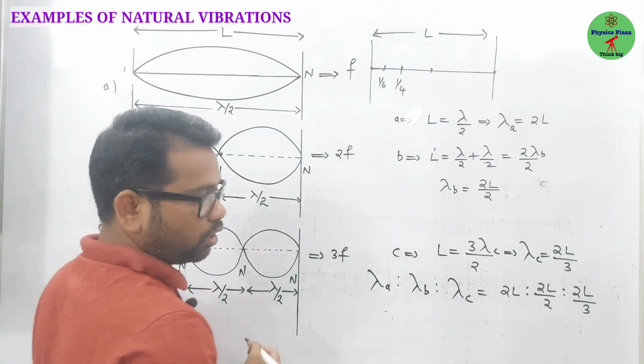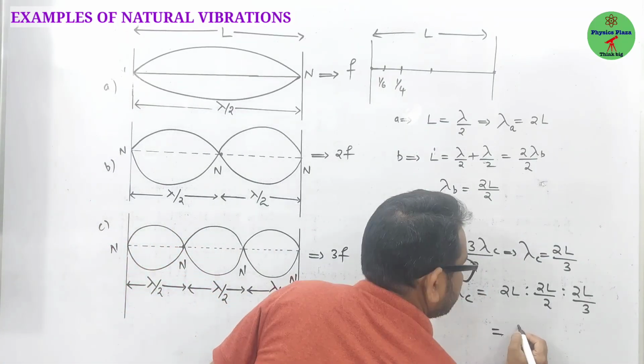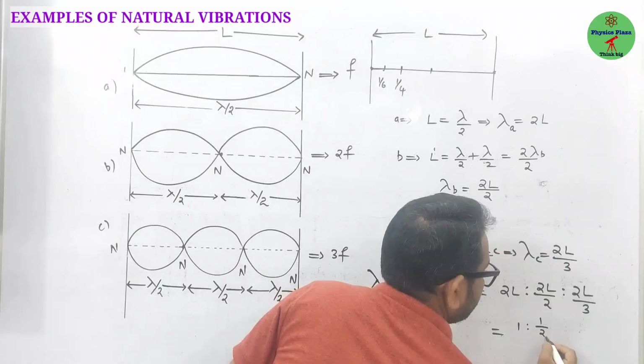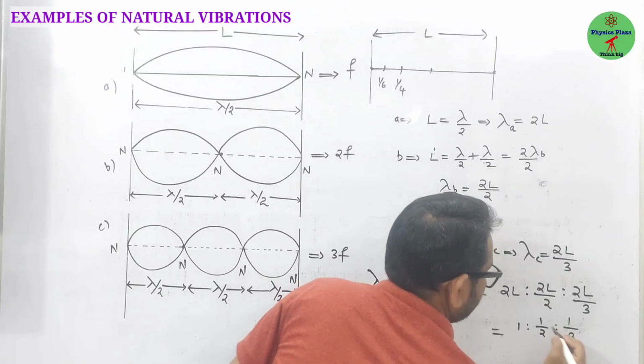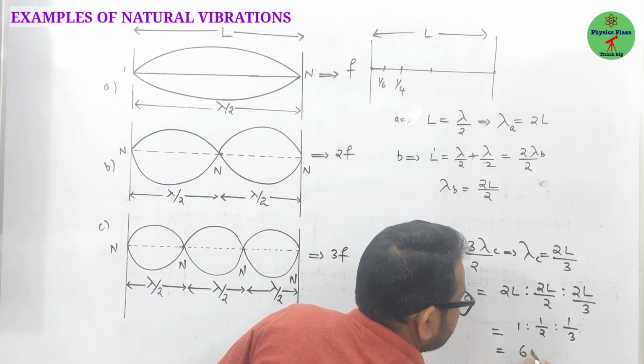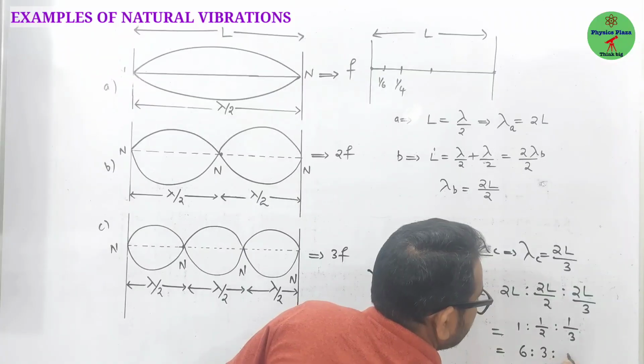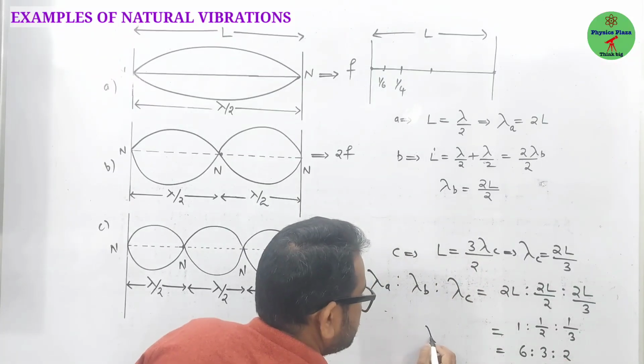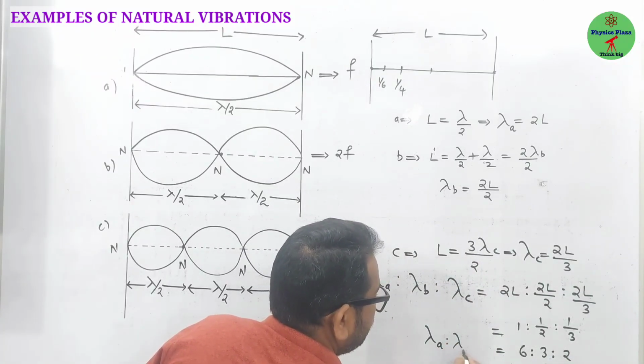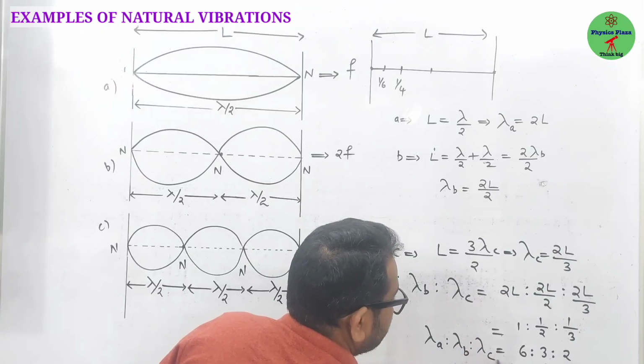Is it clear? Now, how much is it going to be? Look at it. It is going to be 1 is to 1 by 2 is to 1 by 3. Now, this is going to be 6 is to 3 is to 2. So this is the ratio of the wavelengths of the modes of vibration.